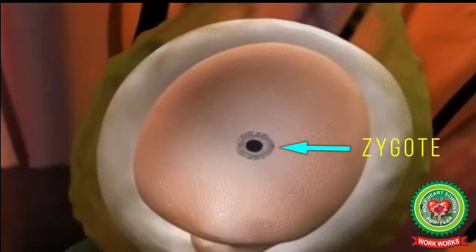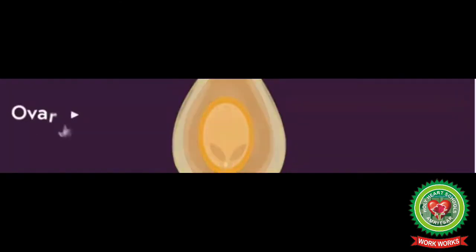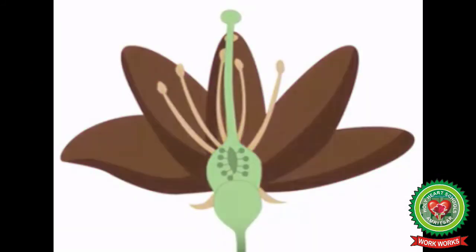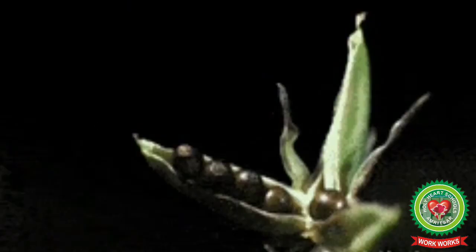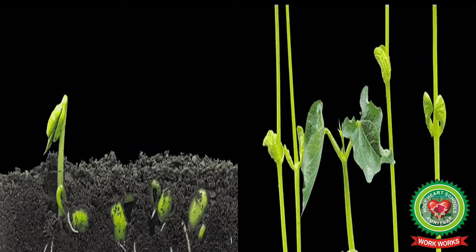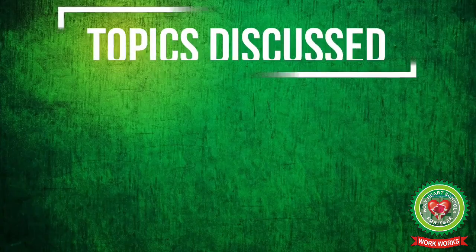to form the zygote. And students, after fertilization, the ovary grows to become fruit and the ovules become seeds, and the rest part of the flower dries up and falls off. And when the seeds are spread to a place where they can germinate, a new plant grows.